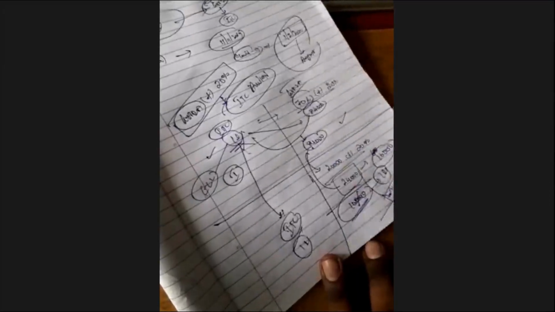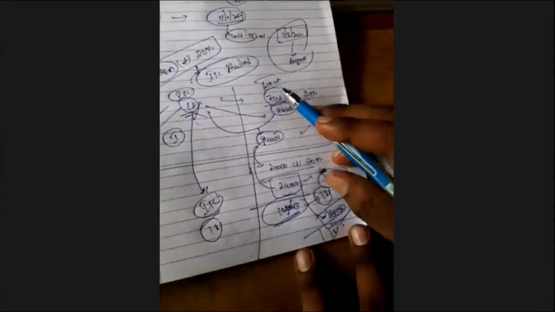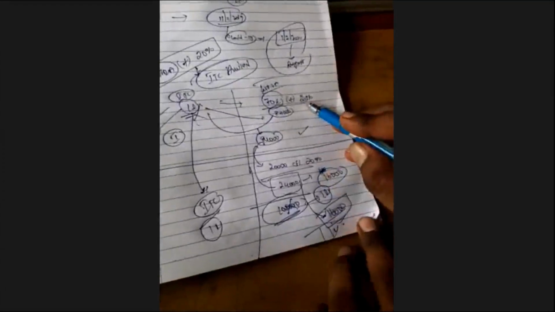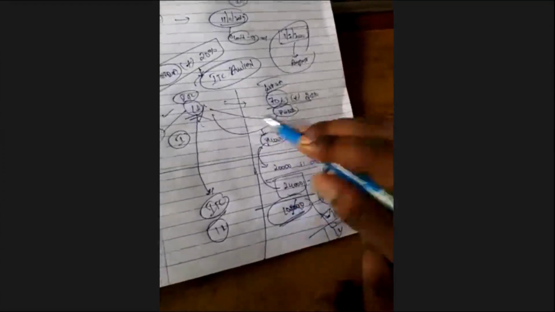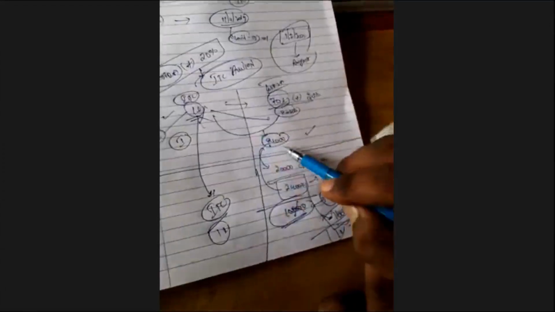That means 84 plus 16, how much? 1 lakh rupees. Clear? So I repeat once again. Earlier 70,000, plus 20 percent, that means 84,000. 84,000 or 1 lakh, whichever is lower, that only you can take.